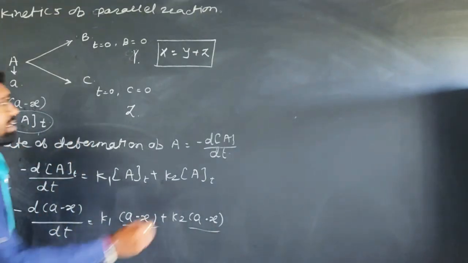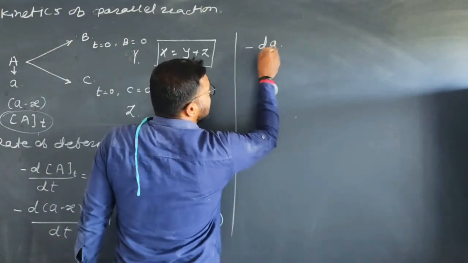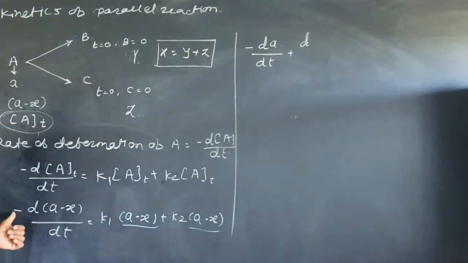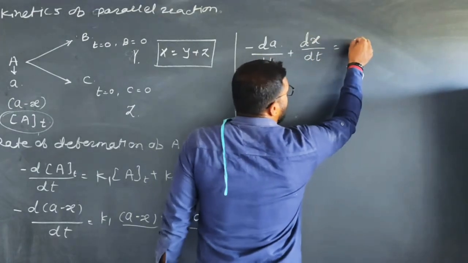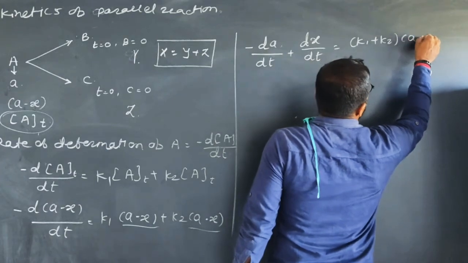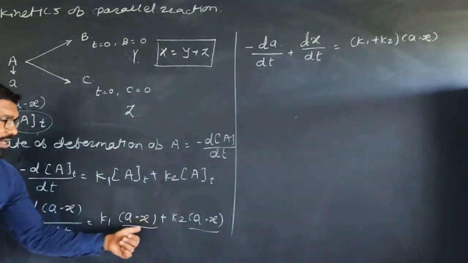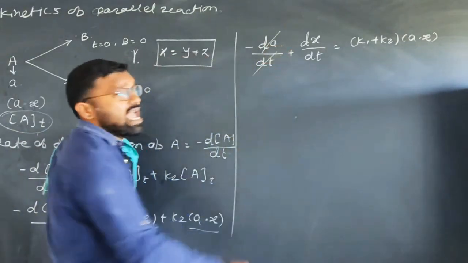Differentiation applied, minus dA upon dt, plus, minus becomes plus, therefore dx upon dt, okay, here A minus X is common, therefore K1 plus K2 into (A minus X). Now here differentiation of A, what is A?